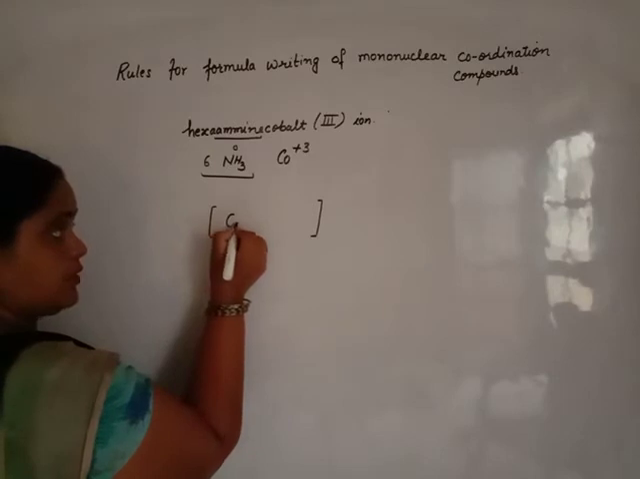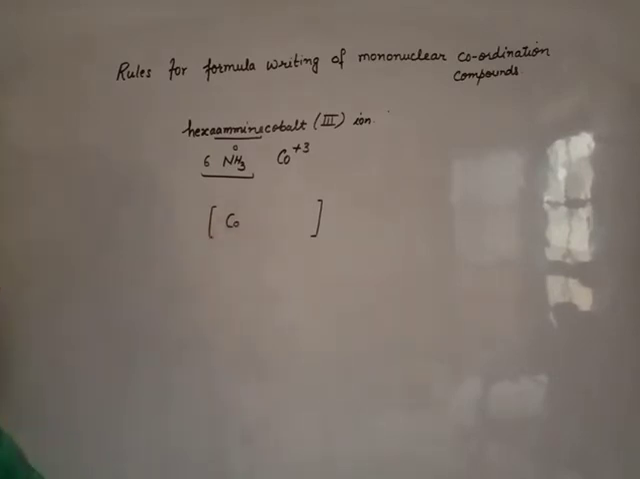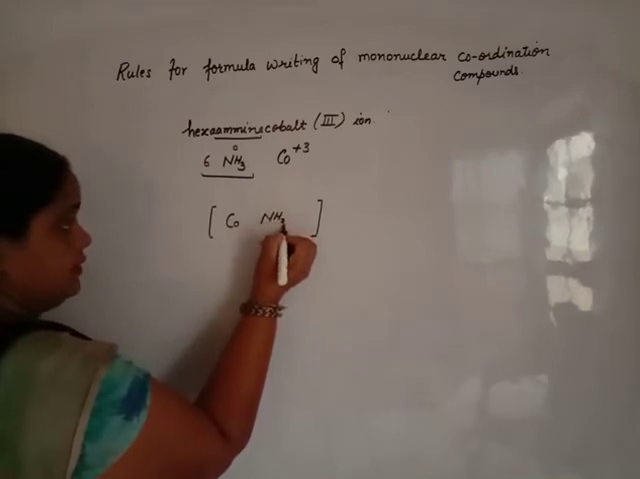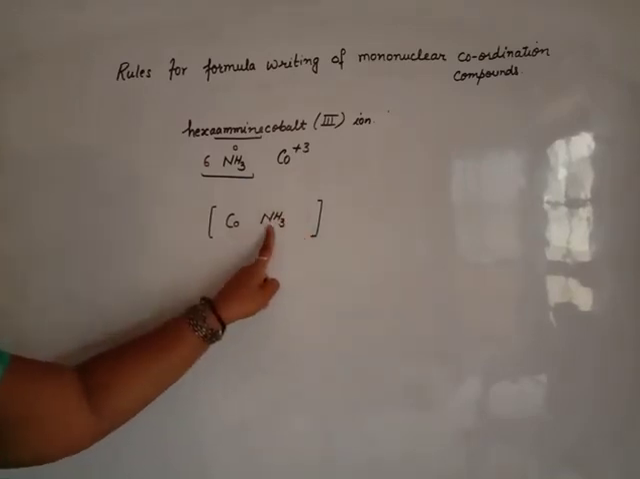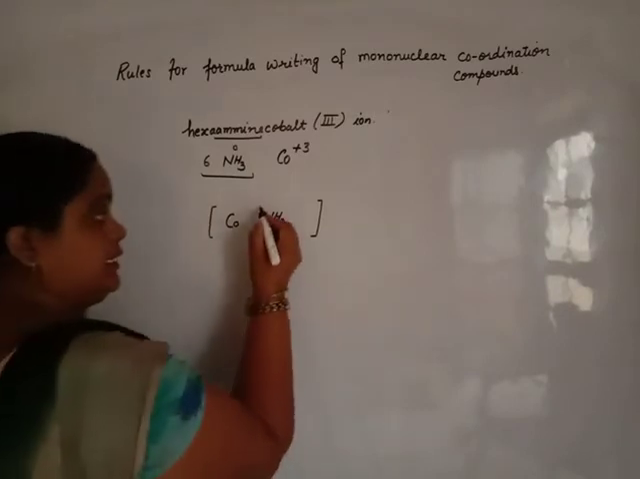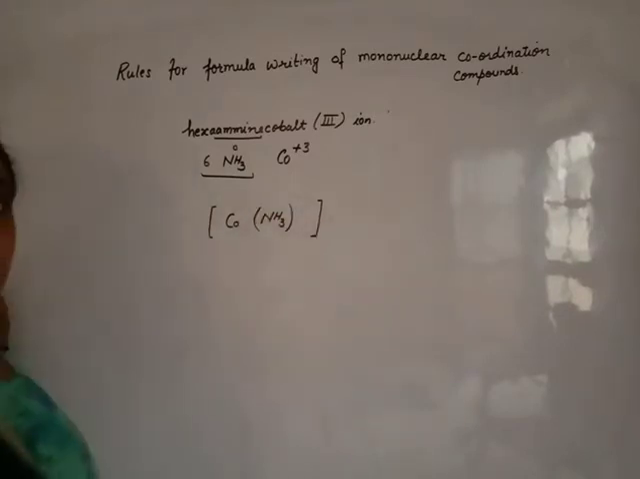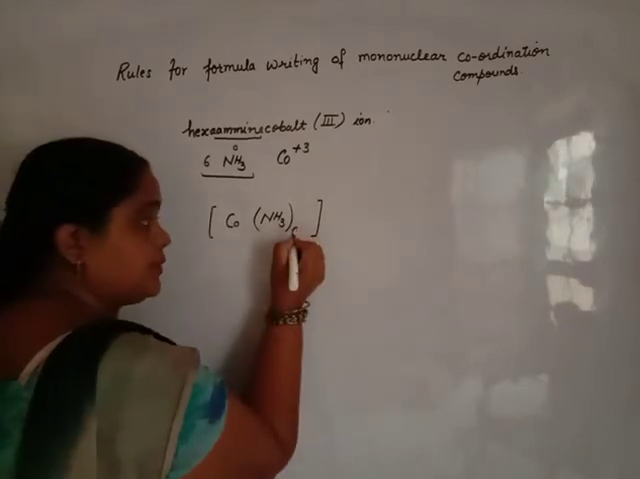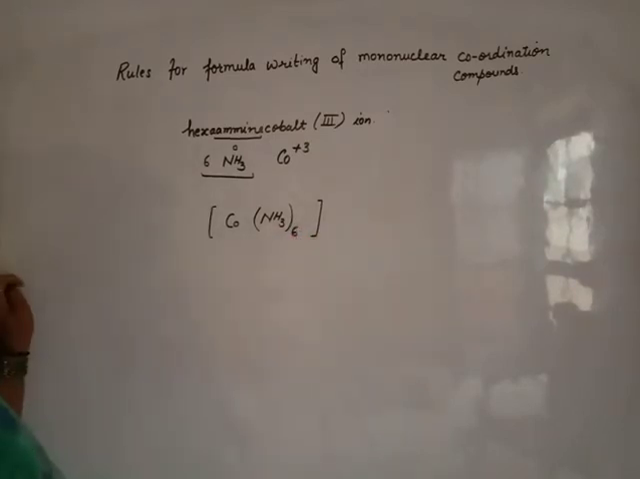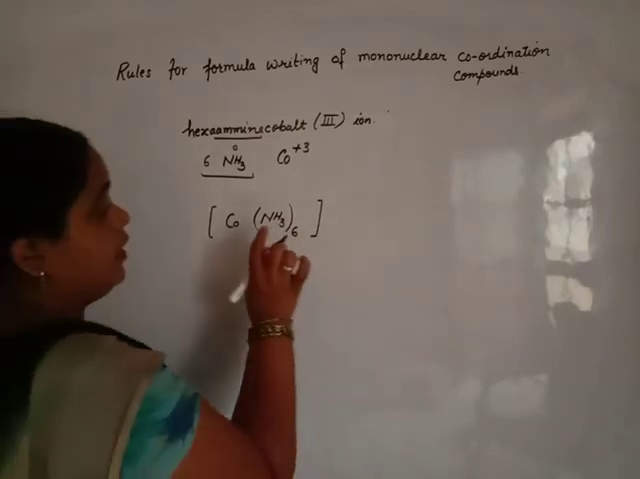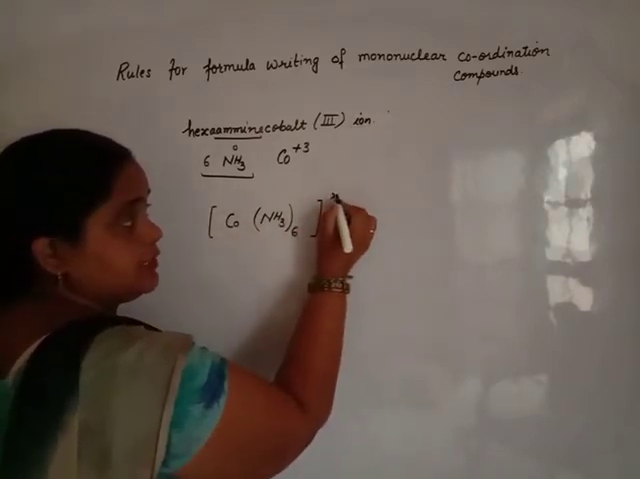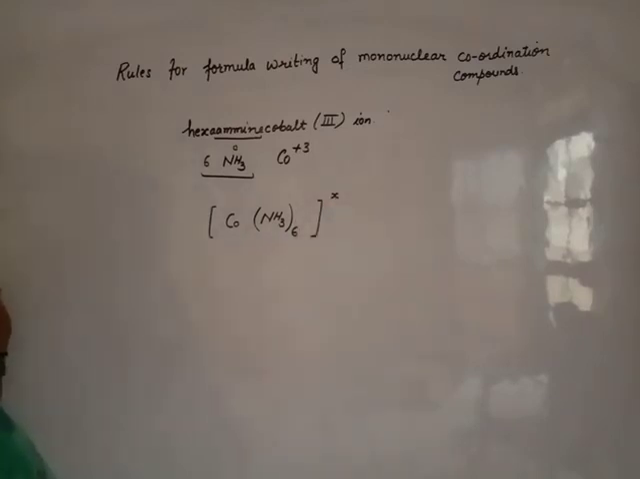Calculate in the square bracket. First of all, the symbol of the central metal atom, then the ligand. Our ligand is amine. It is polyatomic, so it must be written in a simple bracket. How many ligands? The answer is 6. 6 is represented as a subscript. And how much charge is present here? Ion means it is a charged species. What is the charge here? You will calculate the charge.